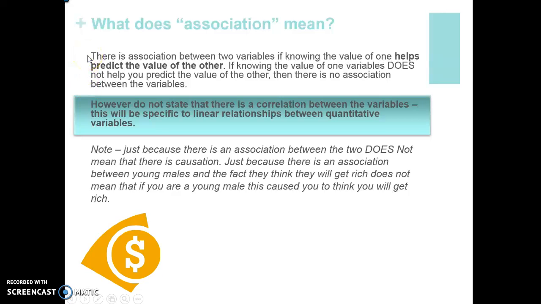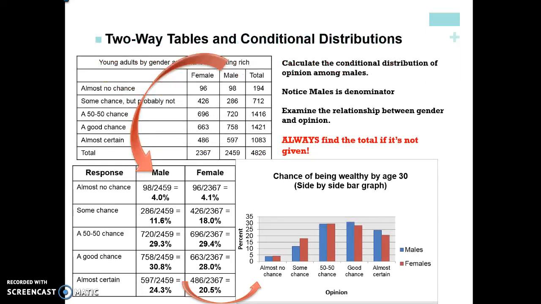Okay, so the last slide in this section is we're just going to take a look and see if there's an association between two variables. If there is an association, then knowing the one value of a variable helps predict the value of the other variable. If knowing the one value of the variable does not help you predict the value of the other, then there's no association.